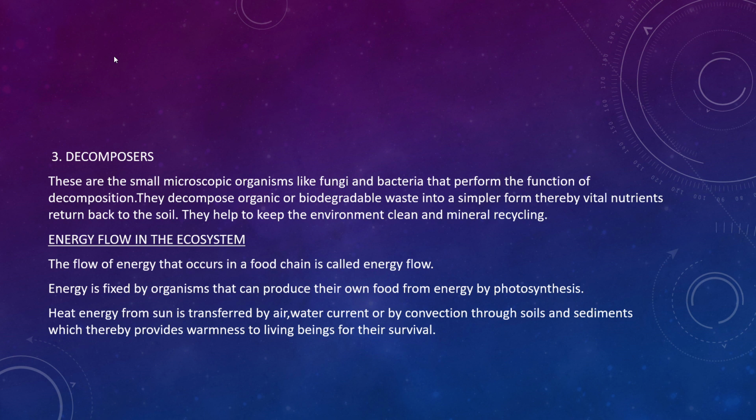So we can study the energy flow in an ecosystem. That is a very important matter. You have to study it in this ecosystem chapter. The flow of energy that occurs in a food chain is called energy flow. Heat energy from the sun is transferred by air, water current or by convection through soil and sediments, which thereby provides warmth to the living beings.